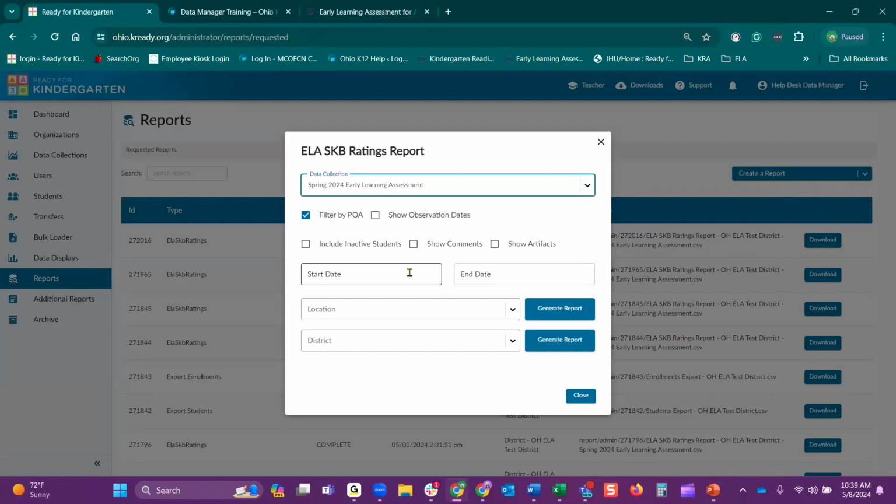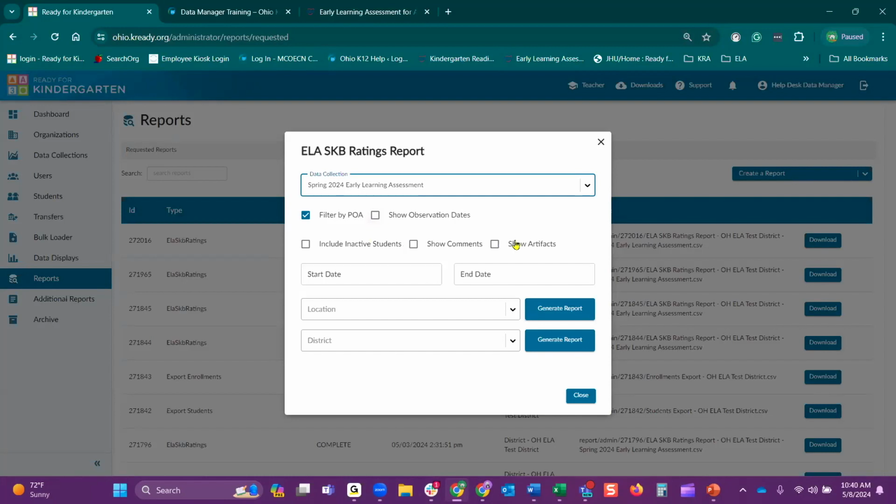Now, like I said, the filter by point of authority by default is going to be checked. When it is checked, you're only going to see students that you have the point of authority for. When you uncheck it, you will see all students that have been loaded to the district, to the organization, regardless of the student's point of authority. Again, this is a great option for when students are shared by two organizations.